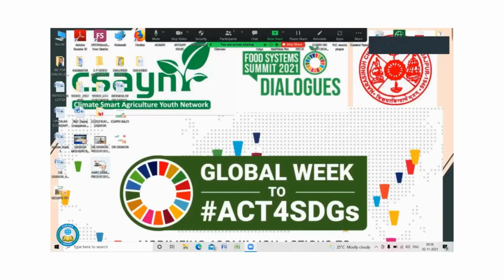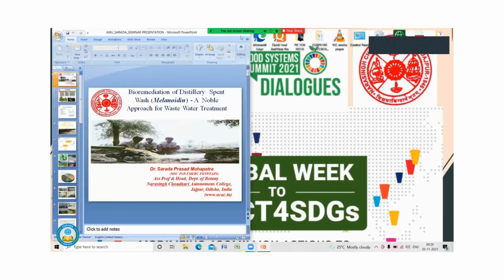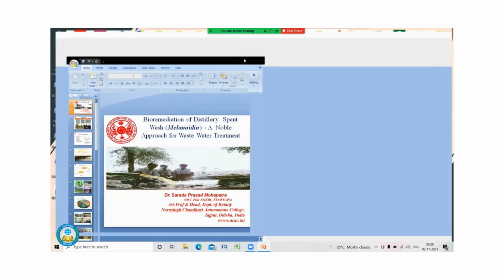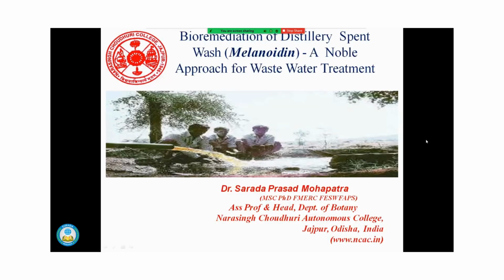Actually, the wastewaters are being discharged by the distillery industries. Mainly, these industries have been causing a lot of pollution, decreasing productivity. This is my topic: bioremediation of distillery spent wash containing melanoidin, which is a novel approach for wastewater treatment.